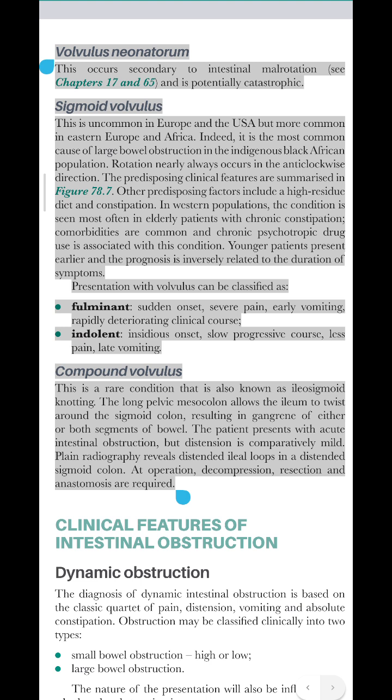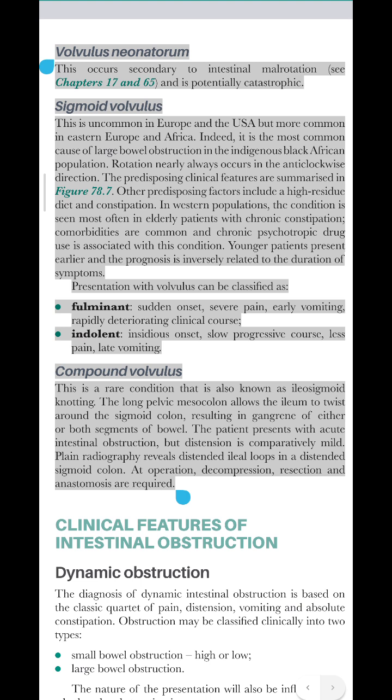Other predisposing factors include a high residue diet and constipation. In Western populations, the condition is seen most often in elderly patients with chronic constipation. Comorbidities are common and chronic psychotropic drug use is associated with this condition. Younger patients present earlier and the prognosis is inversely related to the duration of symptoms. Presentation with volvulus can be classified as fulminant: sudden onset, severe pain, early vomiting, rapidly deteriorating clinical course; or indolent: insidious onset, slow progressive course, less pain, late vomiting.